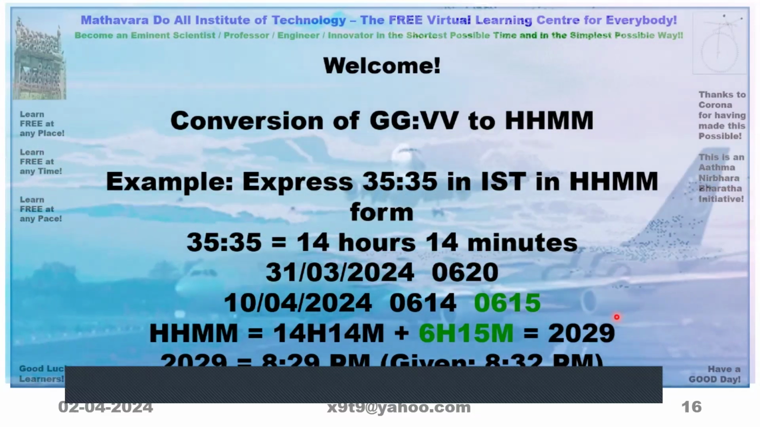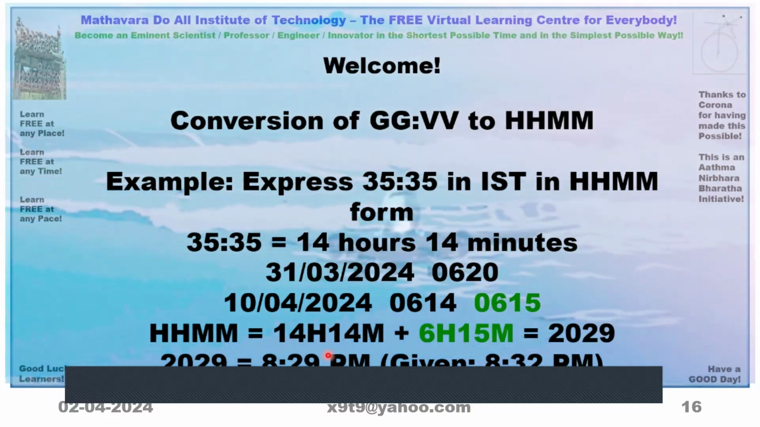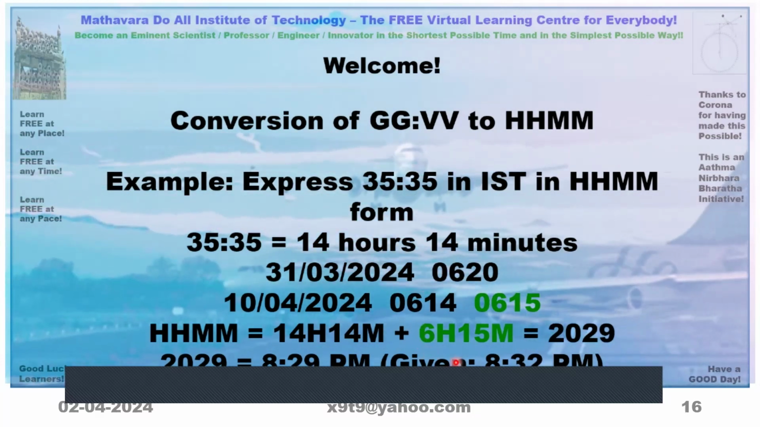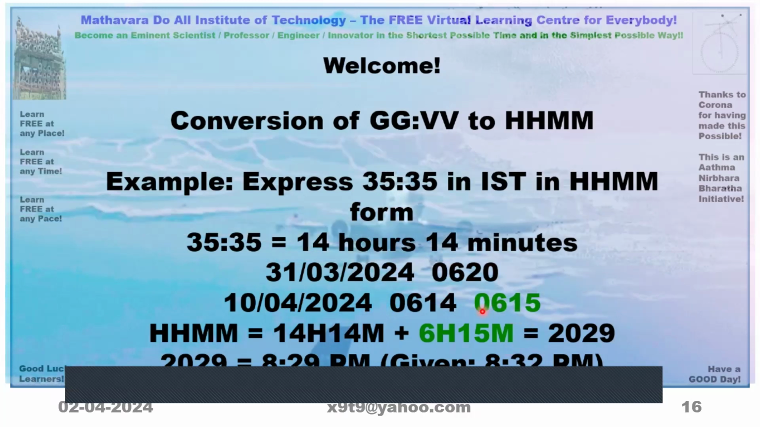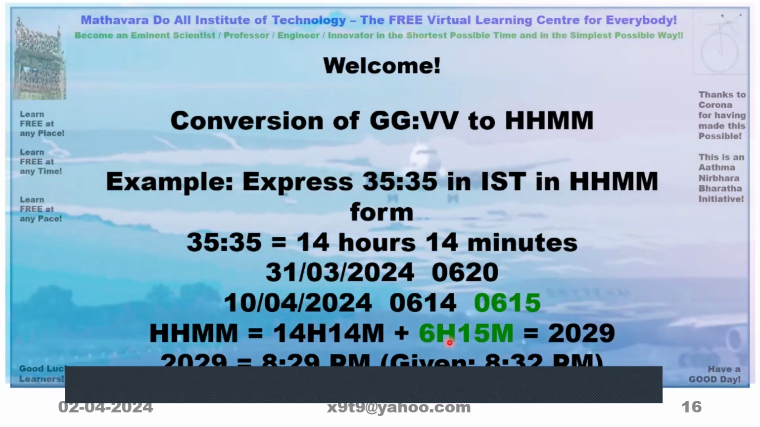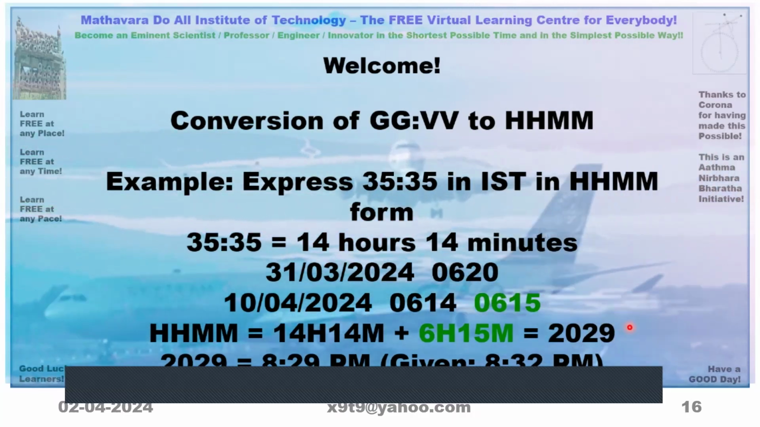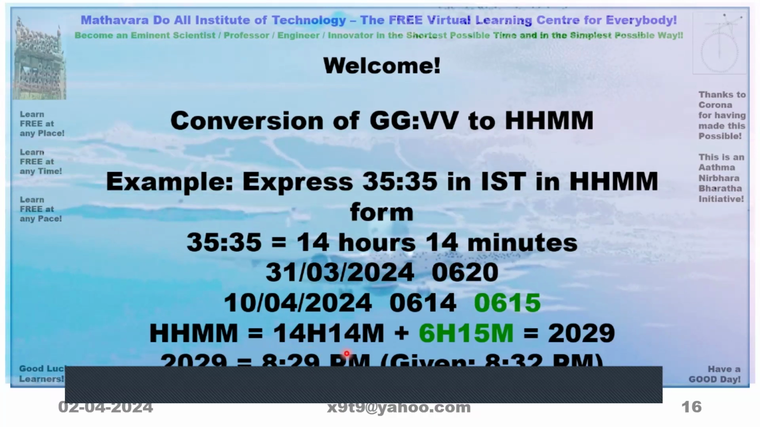So this is Indian Standard Time. Only this conversion gives the equivalent of time, but to get the IST, you have to add the sunrise time. Some students have not added this, so that is required to convert into Indian Standard Time. So 20:29 means it is 8:29 p.m.